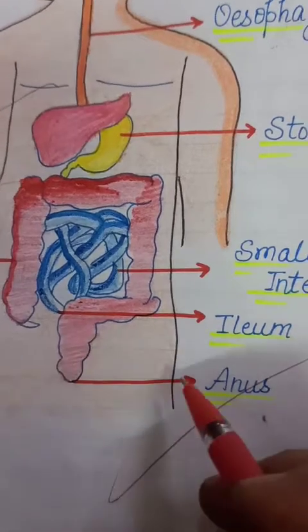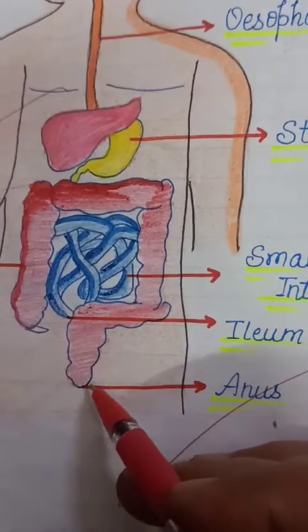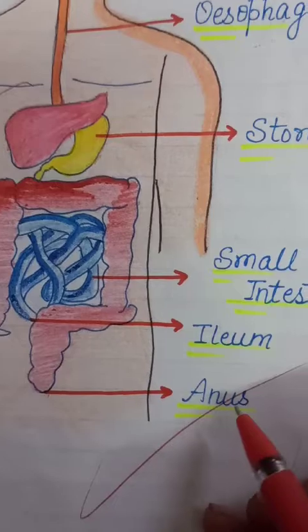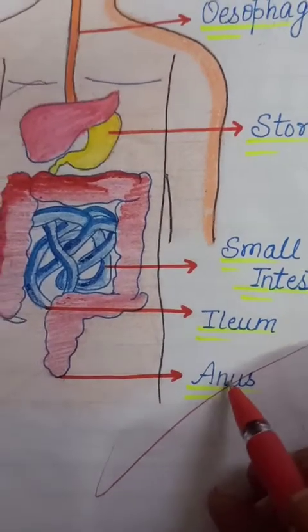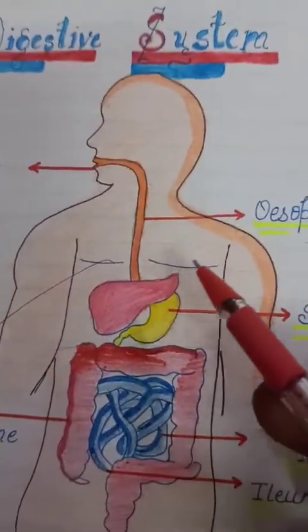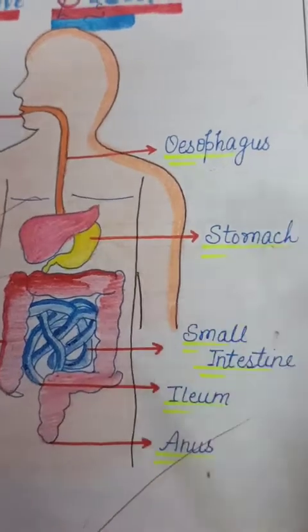The last part of our digestive system is anus. All these parts you have to draw and label.